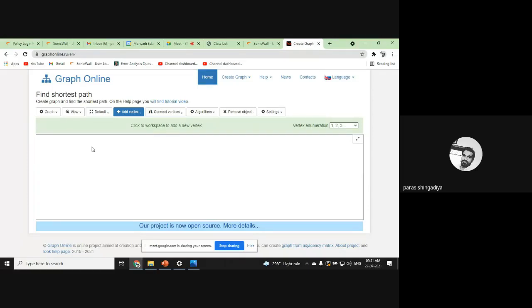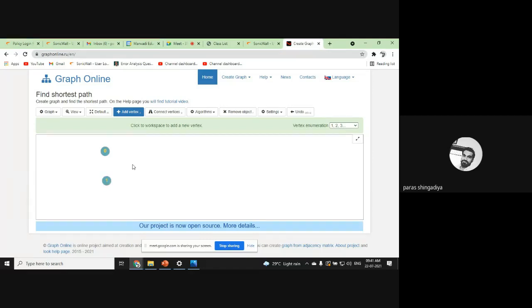Okay, let's check the last example. इसमें आपको कैसे ग्राफ क्रिएट करना है, ठीक है? And how we can check the answer. So here you just search for the graph online tool. You can create any type of graph here and check the answer. So let's create a graph. You just click on add vertex here, which means you can add a vertex.